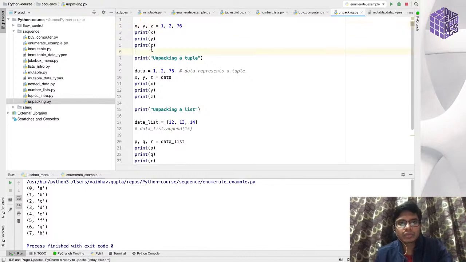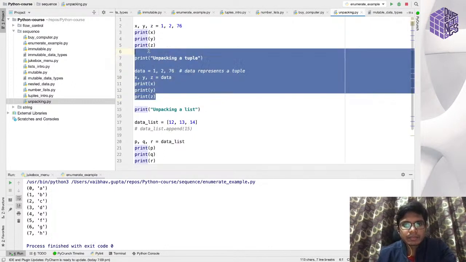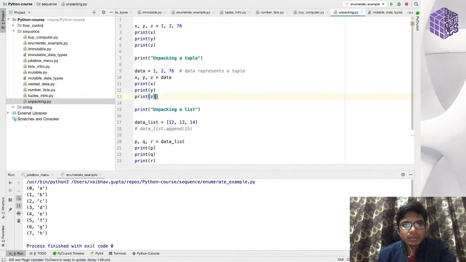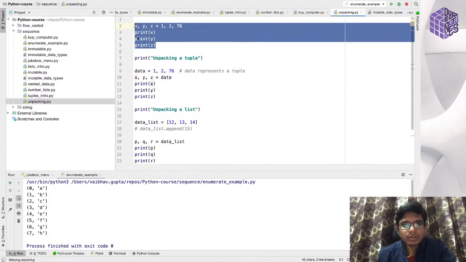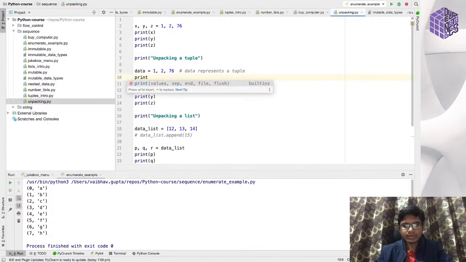As I said, when you write a equals 1, 2, 3, this is a tuple, so the tuple would be created and the value 1 will be assigned to x, the value 2 will be assigned to y, and the value 3 will be assigned to z. Both this code and this code do the same thing. If I print the data here, the data would be a tuple.